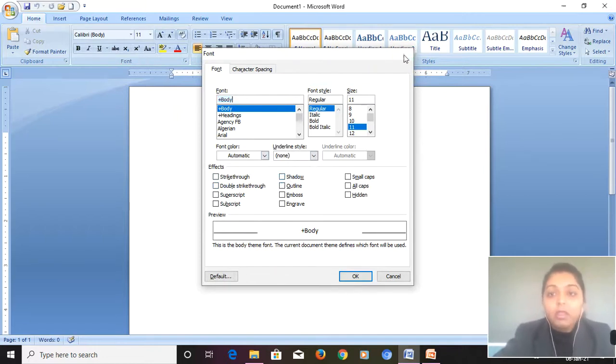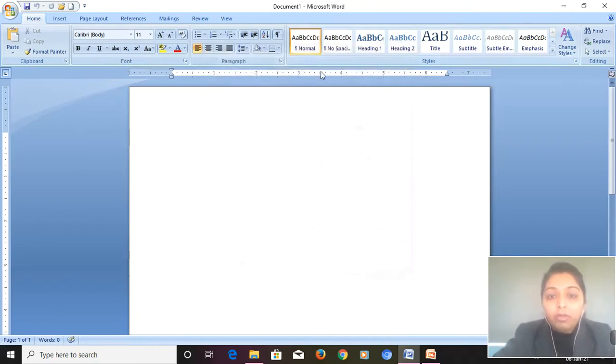Understood? Then here at the top, this is the horizontal ruler. You can see my cursor. It is used to set the left and the right margins. Clear? We can set the right indent and right margin from here like this. Is it clear to you?